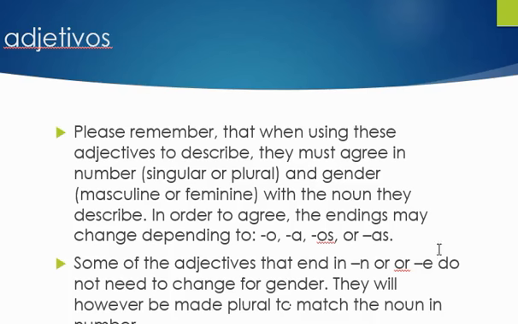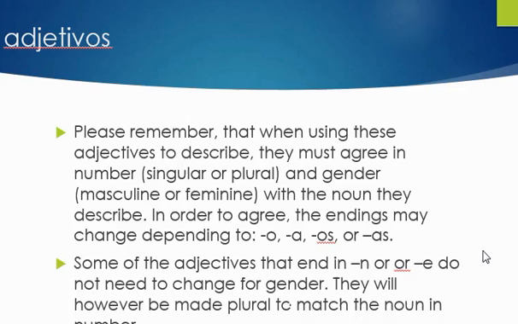So adjectives are adjetivos. These are used to describe, so they have to agree in number and gender with the noun that they're describing. So for example, if a noun is singular, then your adjective also will be singular. However, if your noun is plural, ends in an S, you make sure your adjective also ends with an S. So in order to agree, the endings may change depending on, it should be on, O, A, OS, or AS.